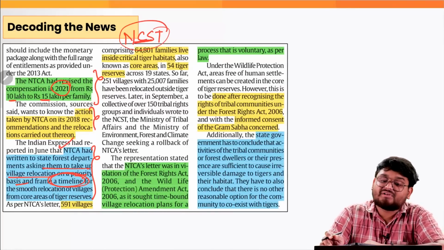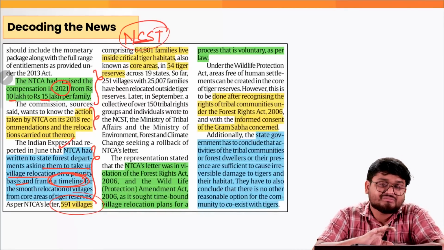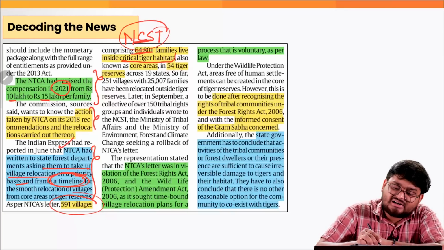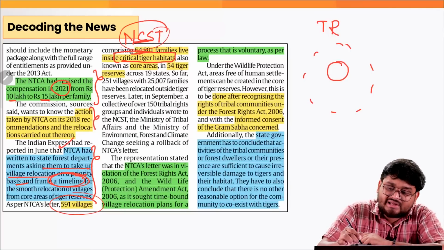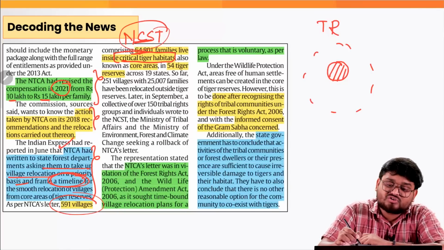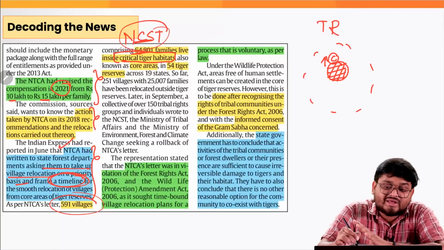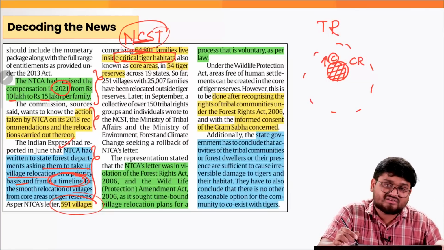But this is also conflicting because we have to understand there are 591 villages around the tiger reserves. Approximately 64,000 families live there in critical tiger habitats, or when we look at the tiger reserves, maybe this is the entire area, right? And there is a core area where the probability of finding tigers is maximum. So we have to protect these areas and uplift the conservation aspects here of the tiger. So that is why the government, through the NTCA, is declaring some areas of the tiger reserves as core areas. So this is also what we know as critical tiger habitats.